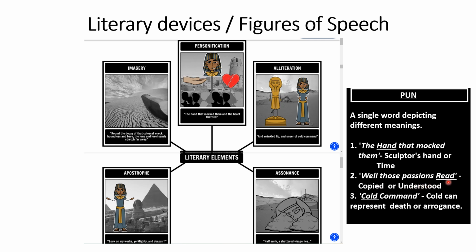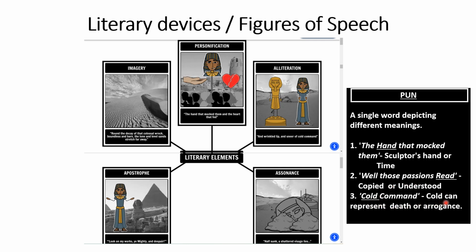Well, those passions read. Here read also is a pun. It could be copied or understood. That means the sculptor was able to read the expressions of the king very well, or he copied them and stamped them on the face exactly. Then one more word, students, the mocked also. The mock also is a pun here.